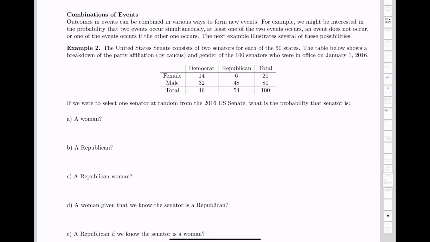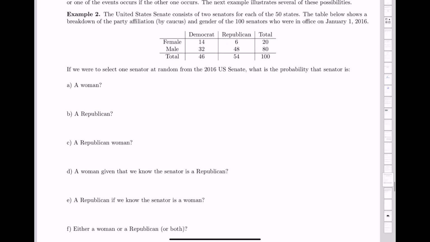For example, we might be interested in the probability that 2 events are occurring at the same time, or that at least one of the 2 events occurs, meaning one of the things or both of the things could occur. We might want to know the probability that an event does not occur, or that one of the events occurs if the other occurs. There are lots of different things we might be interested in.